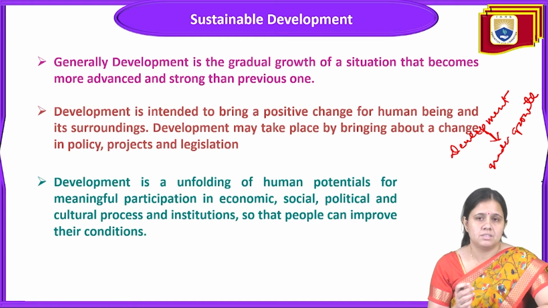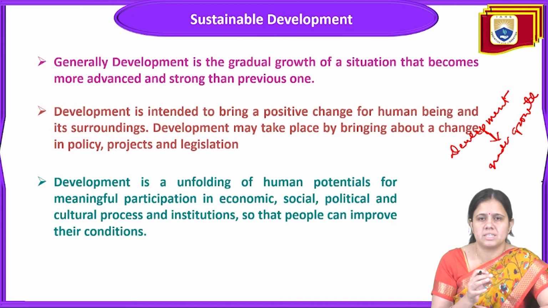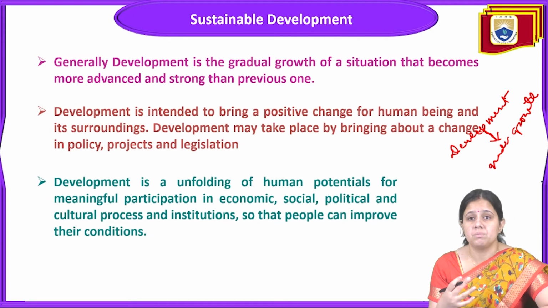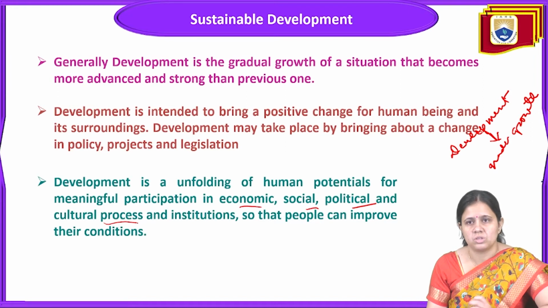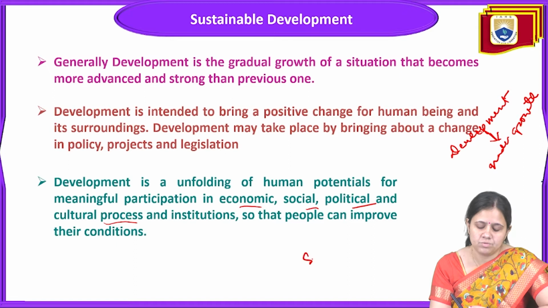The next point is that development is an unfolding of human potential for meaningful participation in economic, social, political and cultural processes and institutions, so that people can improve their condition. We can say that people can improve their self growth.